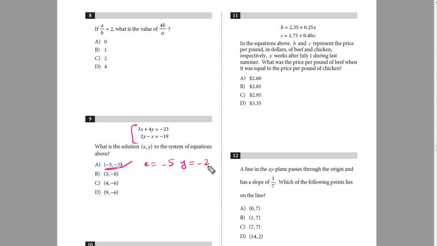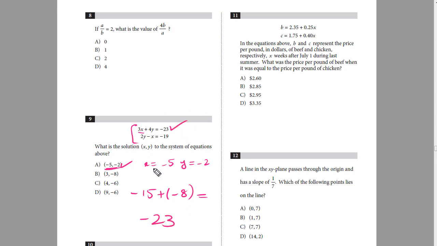Now these values of x and y should satisfy both of our equations. So 3 times -5 is -15, and 4 times -2 is -8. So -15 plus -8 would be equal to -23.